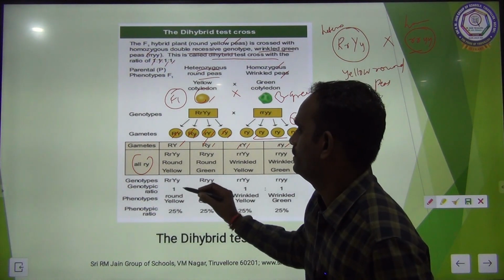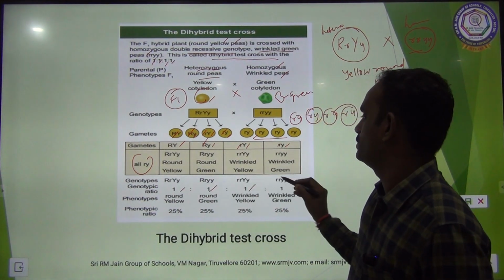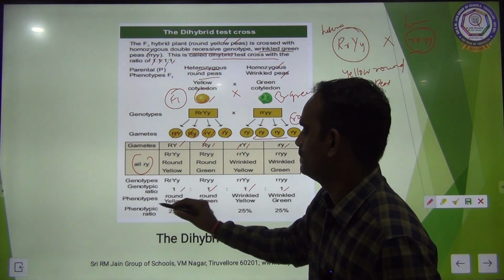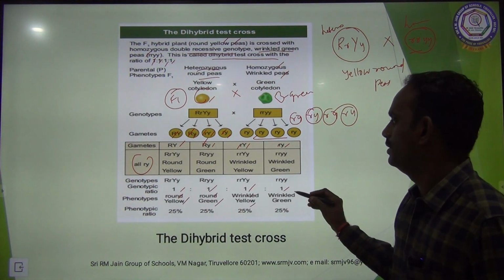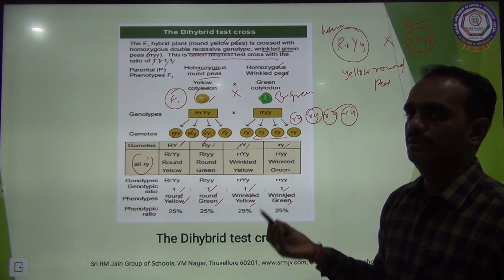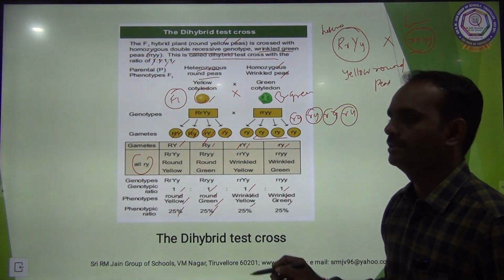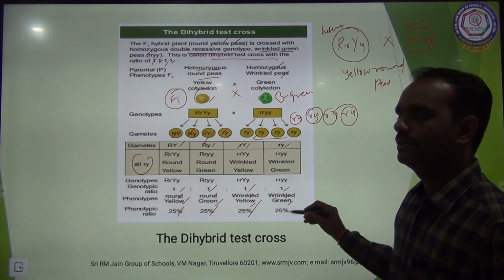See the genotype here, the genotypic ratio is 1:1:1:1. The phenotypes are round yellow, round green, wrinkled yellow, wrinkled green. So what are the possibilities? 25% round yellow, 25% round green, 25% wrinkled yellow, 25% wrinkled green.